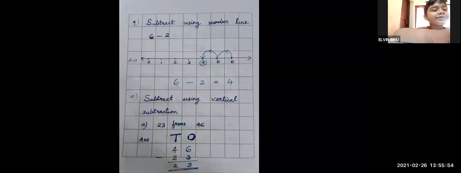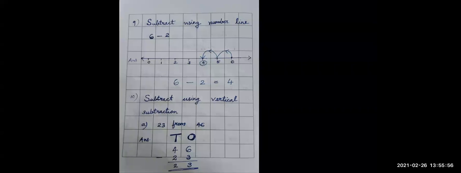Completed. Okay. Very good. You have to complete the subtract using vertical subtraction also. That means 23 from 46. That means 46 minus 23. And you have to do the subtraction. That also you have to complete it. Then I will show you the next page.